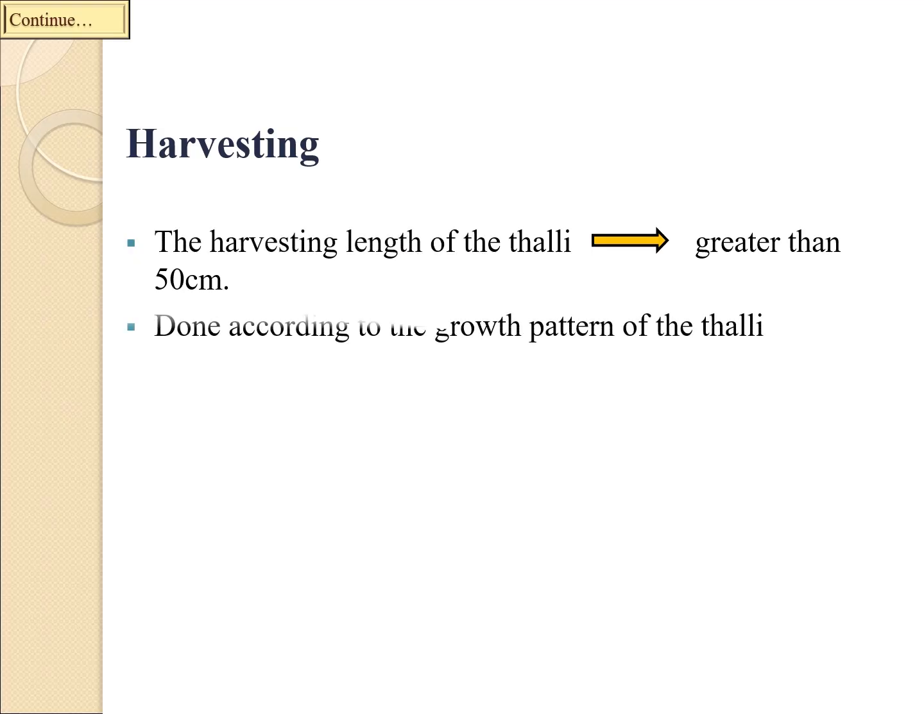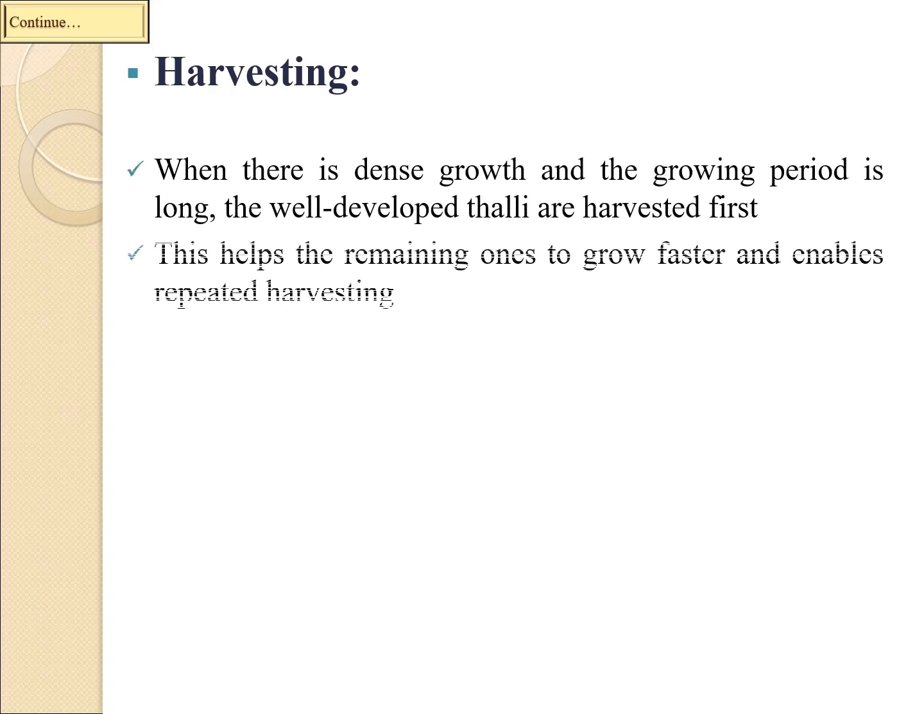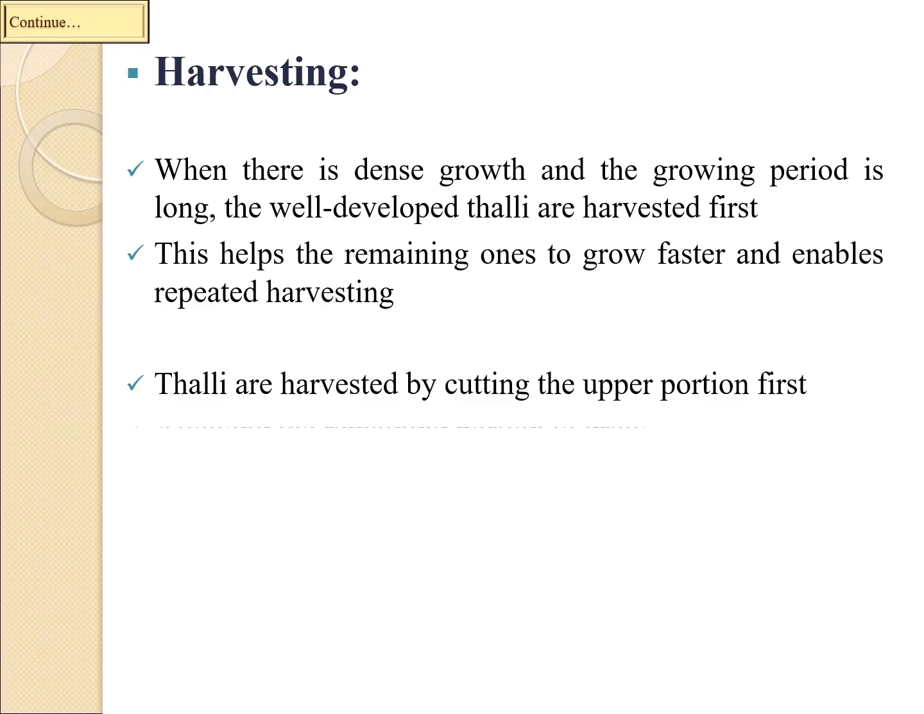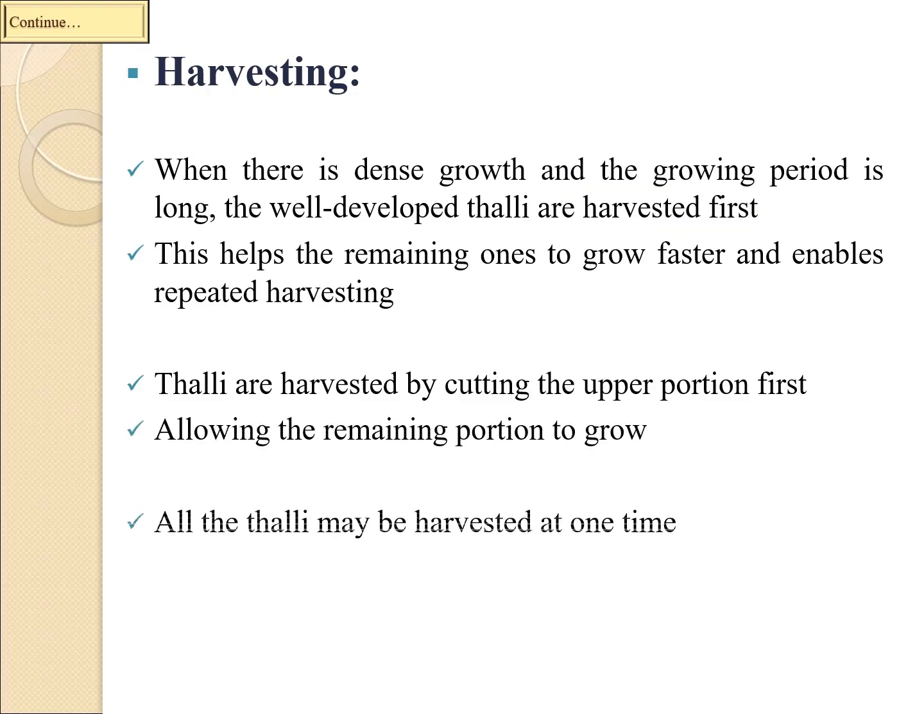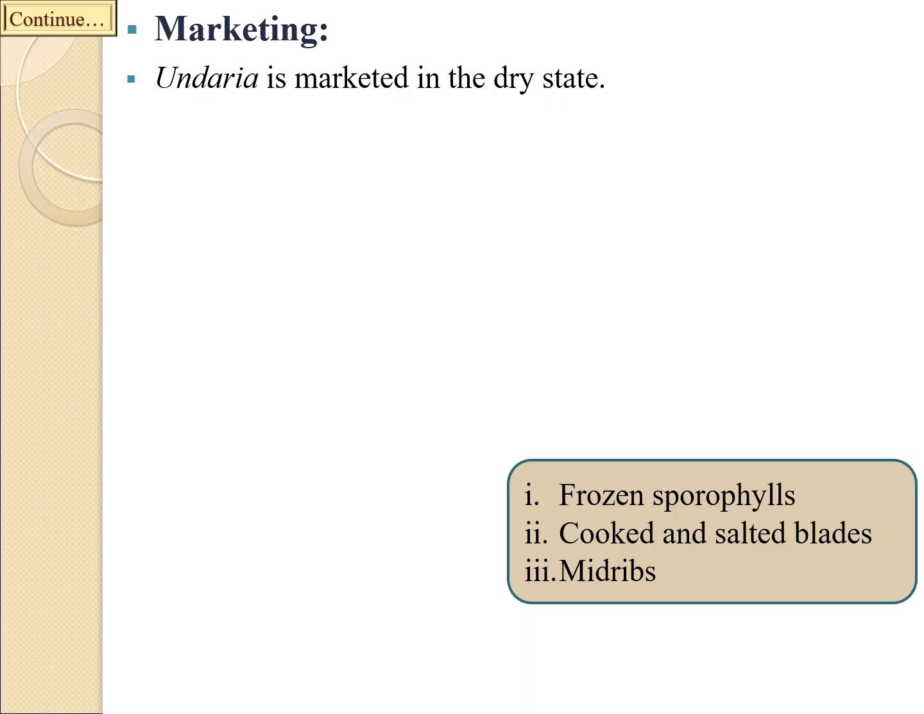After maturation, harvesting is required. The harvesting length of the thalli is greater than 50 centimeters, done according to the growth pattern of the thalli, which is itself very much dependent on the length of the growing period. Harvesting starts in February and ends in late April. Plants are harvested manually by cutting the plants off the main cultivation rope. Sporophylls and thalli are packed separately and transported to the processing facility on the same day.